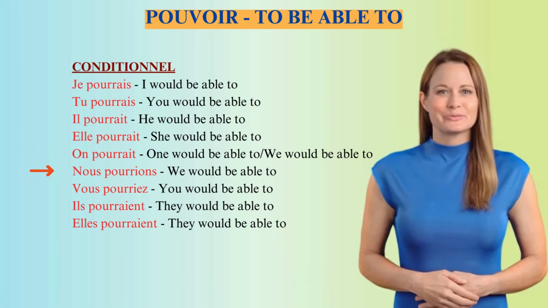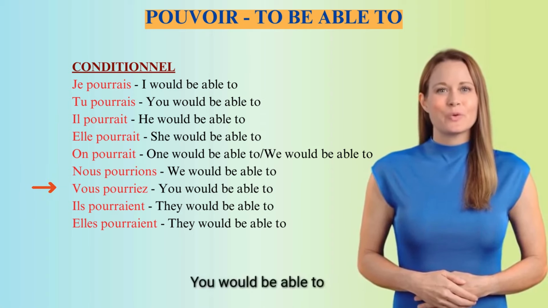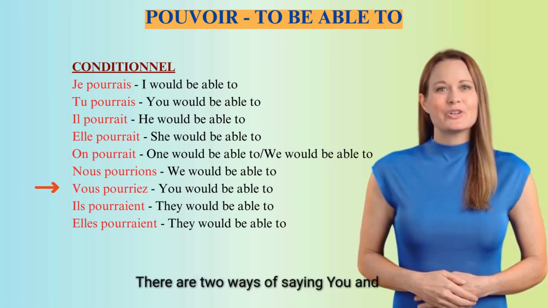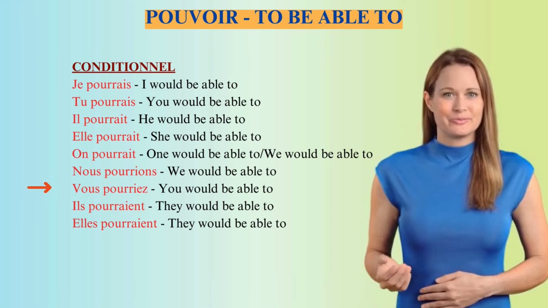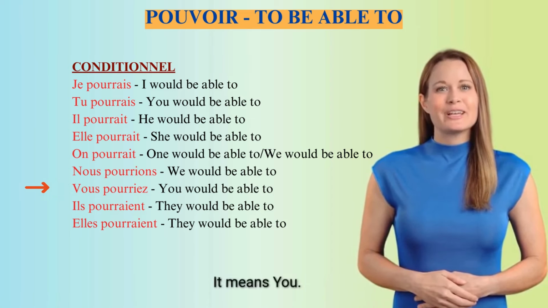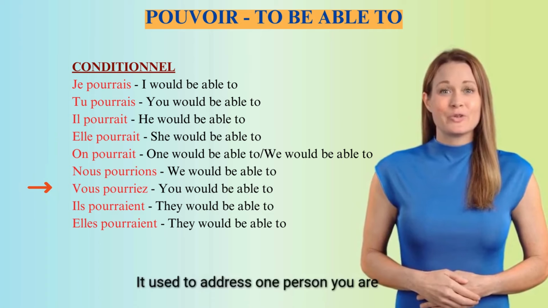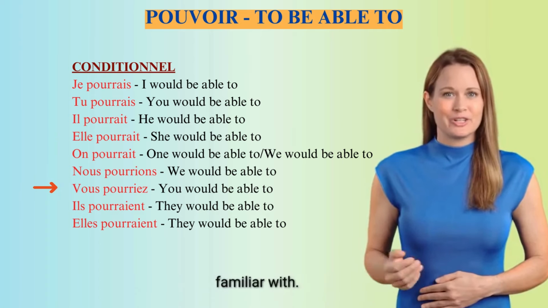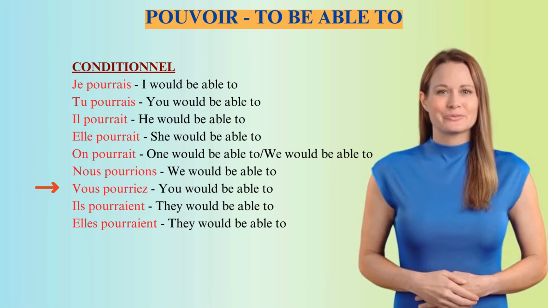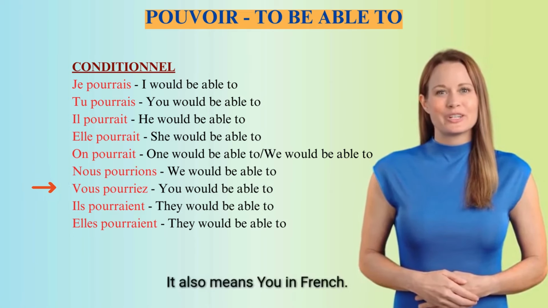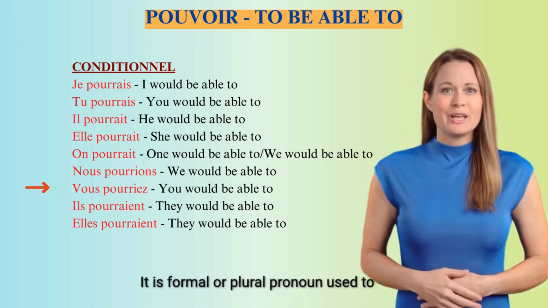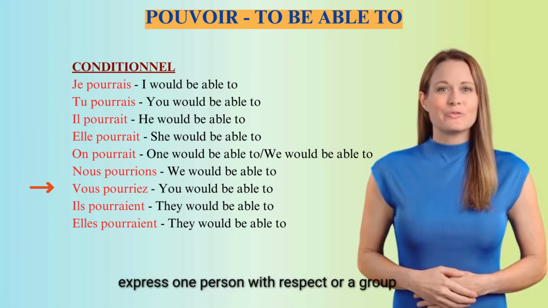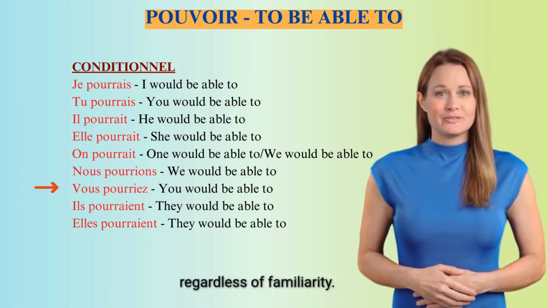Nous pourrions. We would be able to. Vous pourriez. You would be able to. There are two ways of saying you and we in French. Tu. It means you. It is used to address one person you are familiar with. Vous. It also means you in French. It is a formal or plural pronoun used to address one person with respect or a group regardless of familiarity.